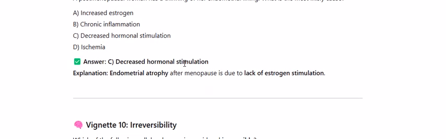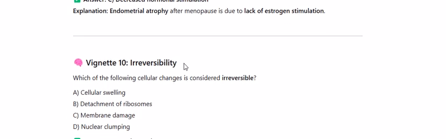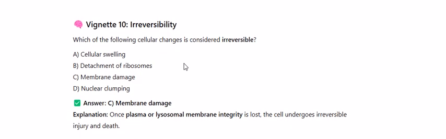Vignette 10, Irreversibility. Which of the following cellular changes is considered irreversible? A. Cellular swelling, B. Detachment of ribosomes, C. Membrane damage, D. Nuclear clumping. Answer C. Membrane damage. Explanation: once plasma or lysosomal membrane integrity is lost, the cell undergoes irreversible injury and death.